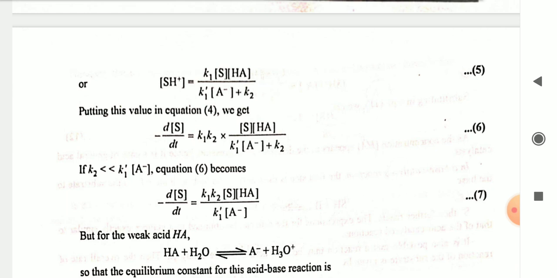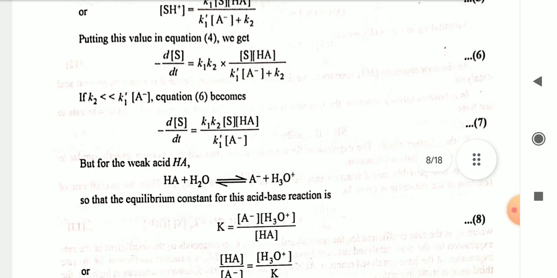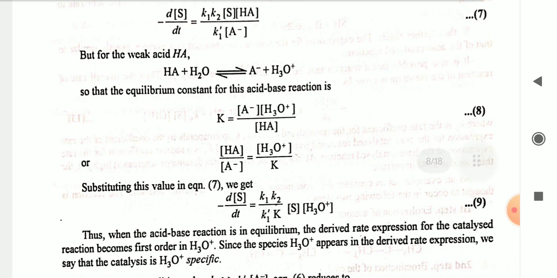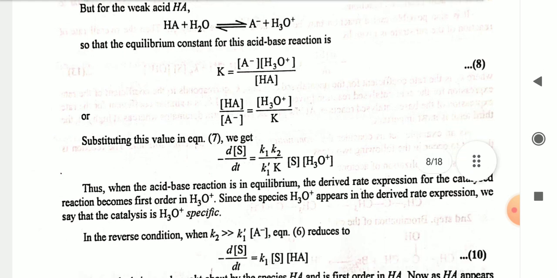But for the weak acid, HA plus water molecule gives A negative plus H3O positive. So the equilibrium constant for this acid base reaction is K is equal to A negative H3O positive by HA. So HA by A negative gives H3O positive by K. Substituting this value in equation 7, we get minus ds by dt is equal to K1 K2 by K1 dash K S into H3O positive, considered as equation 9.